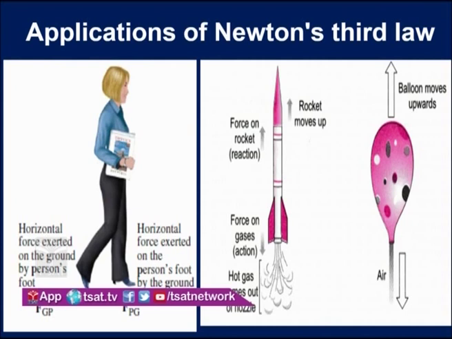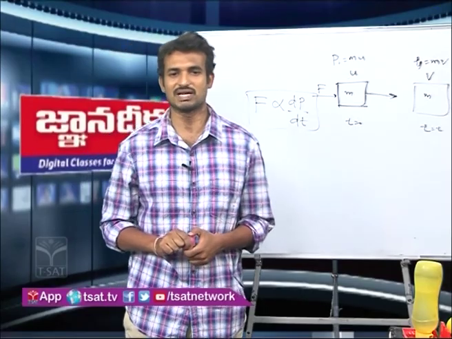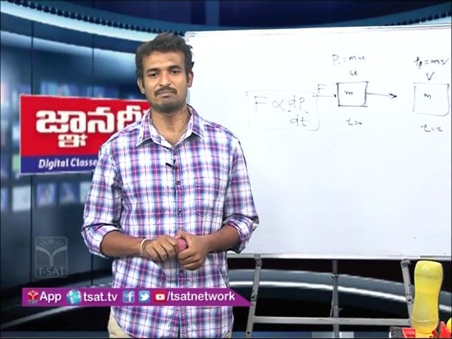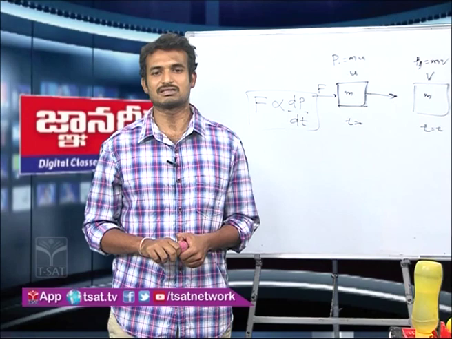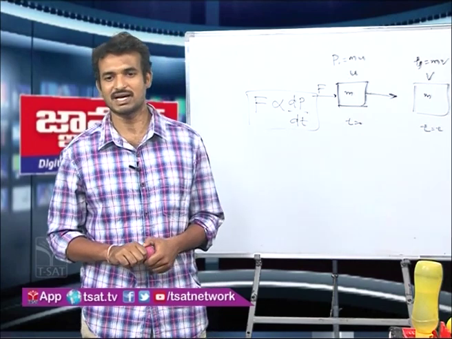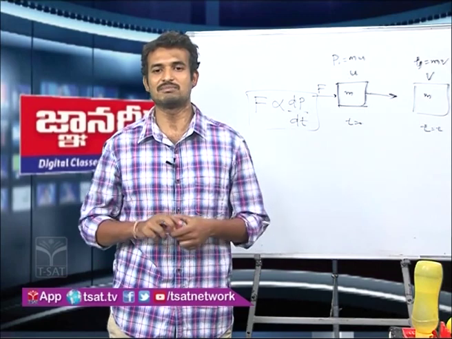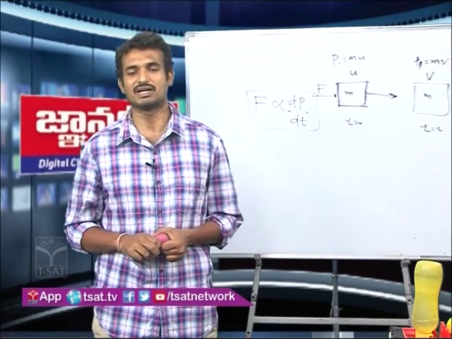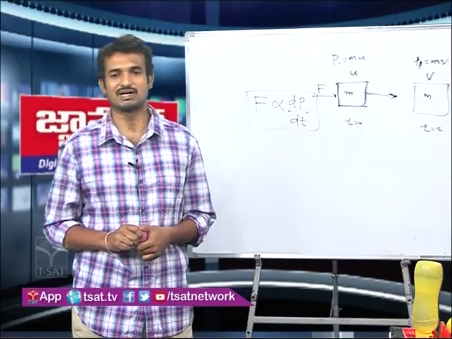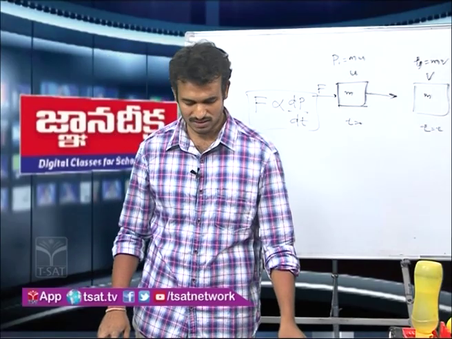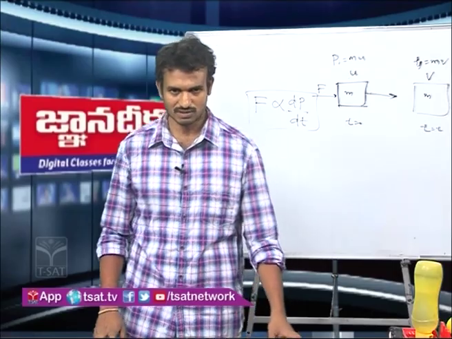Okay, so these are the applications of Newton's third law, that is the rocket. If you take a balloon, if the balloon pushes the air in the backward direction, then in reaction the air pushes the balloon in the forward direction. That's why the balloon moves upward as the air moves downward. This is applicable in rockets. And in walking also, we are using Newton's third law. So these are the project work.